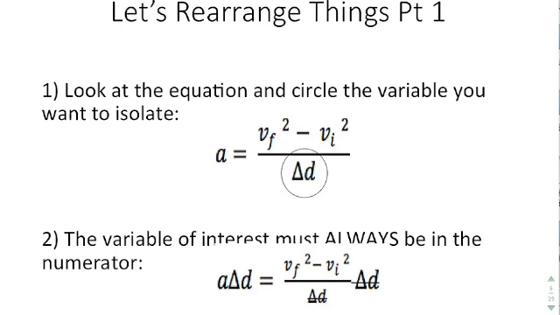So let's rearrange things, part one. We have an equation right here. This is one of the equations you'll be using in physics this year. It says a equals vf squared minus vi squared, divided by delta d.